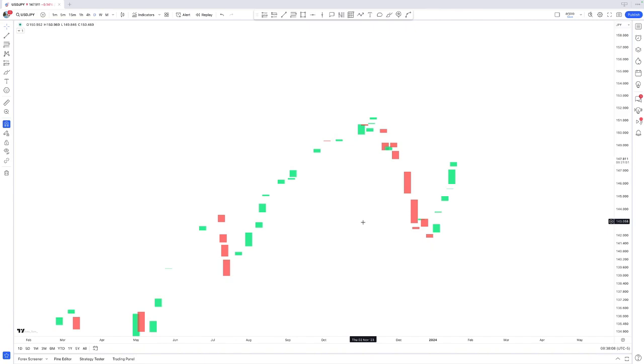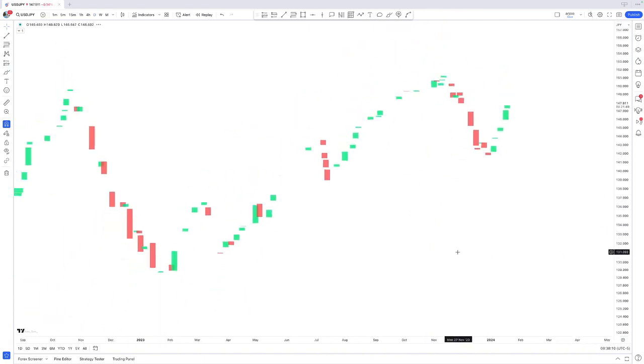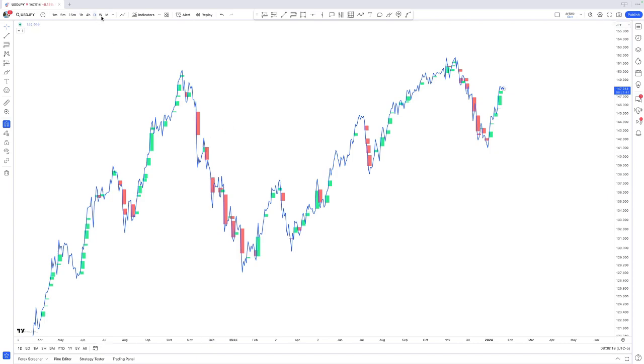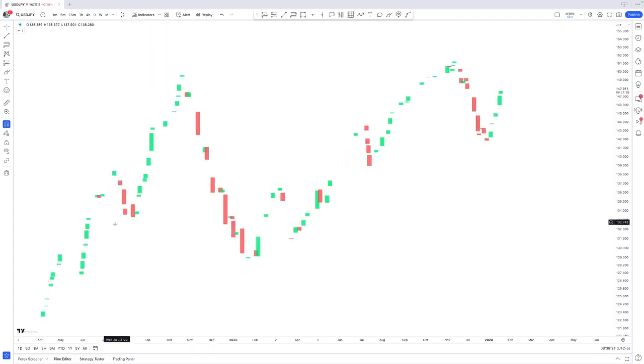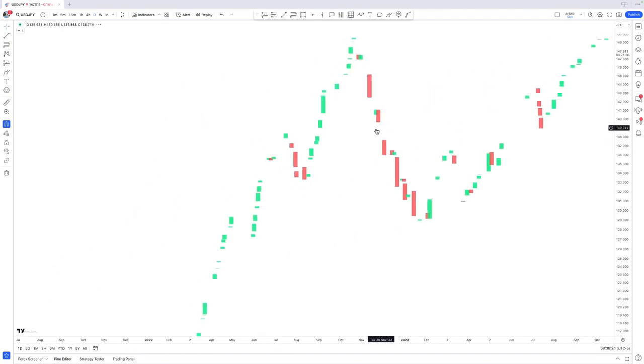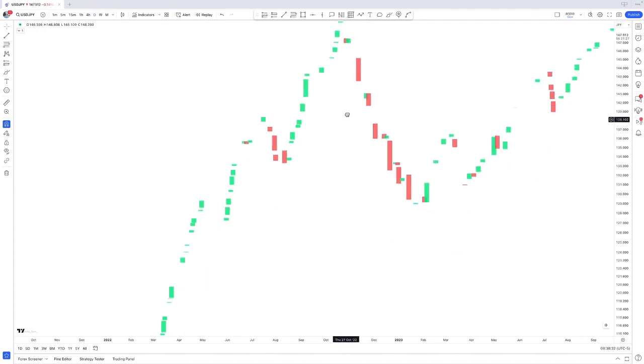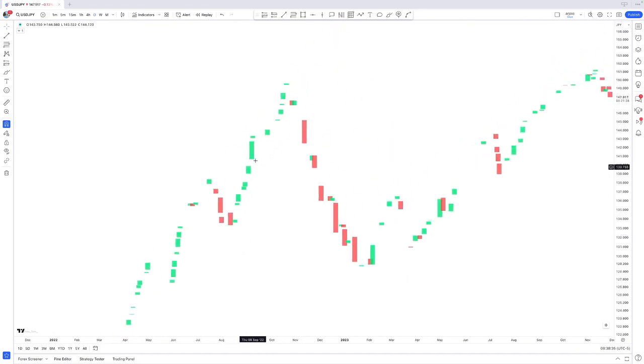And I think you can notice a few things, that this is basically a very simple outline. It's almost like a line chart, where if we actually select a line chart right there, we see where it's going, right? And we see the same exact thing with just these fair value gaps on our chart right there. So every green box that you're seeing is a bullish fair value gap. Every red box is a bearish fair value gap right there. And what we are seeing is that when price is going higher, very simply said, we are creating bullish fair value gaps. When price is going lower, we are doing what? Creating bearish fair value gaps.